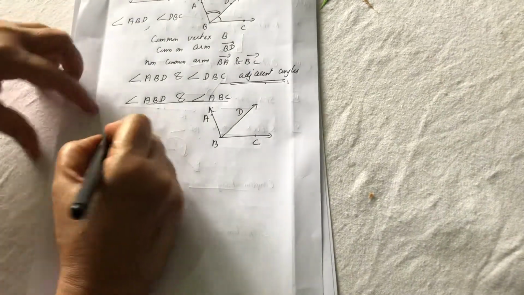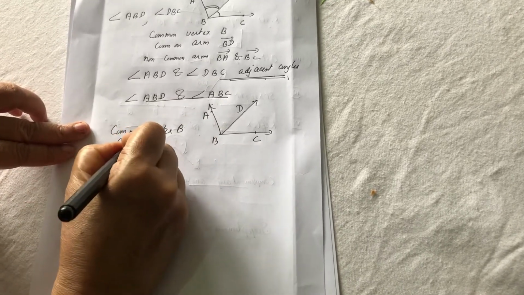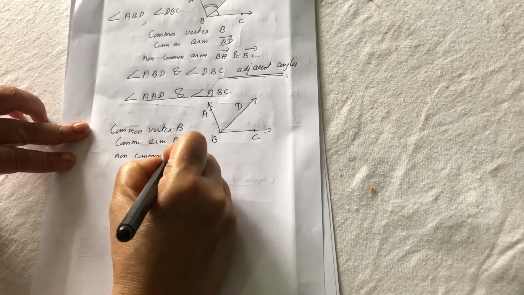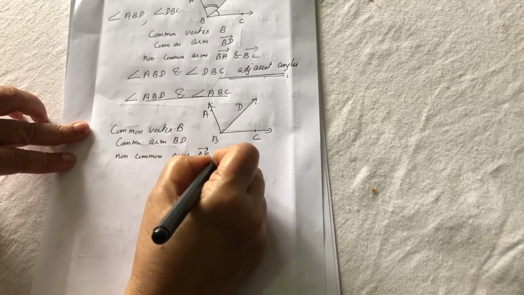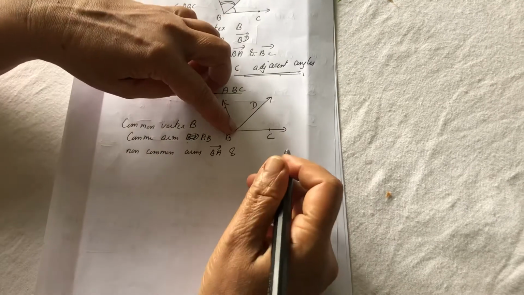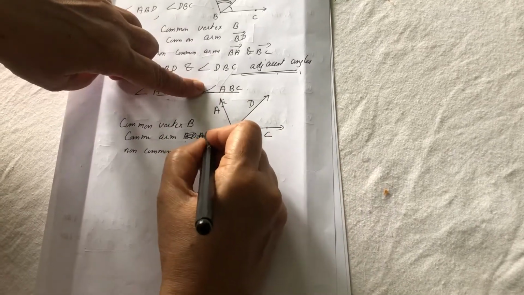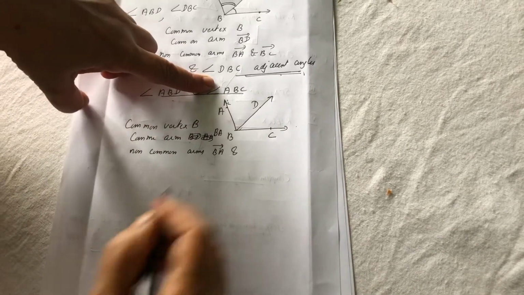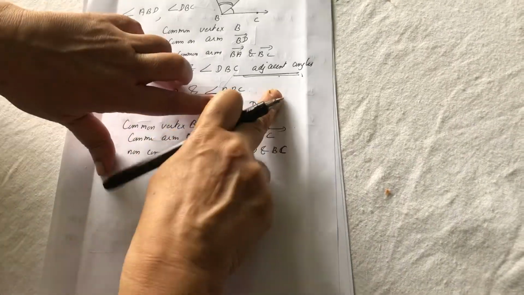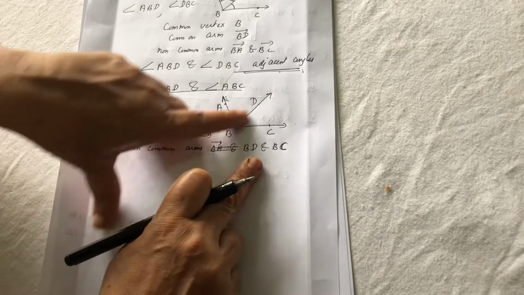Which is the common vertex? B. Common arm, BA. Non-common arms are BD and BC. See, this is one angle and this is another angle. So the common arm is BA, the common vertex is B, and the non-common arms are BD and BC.